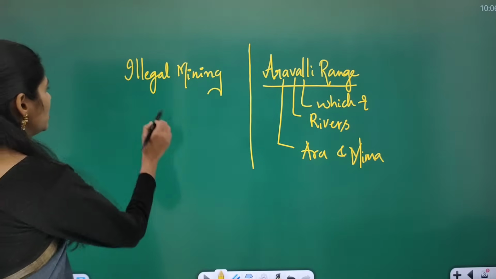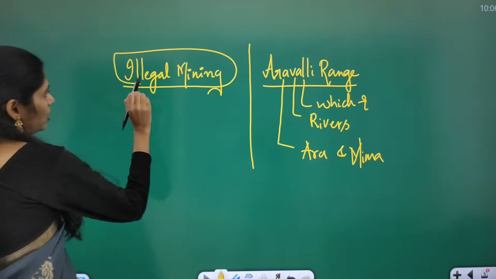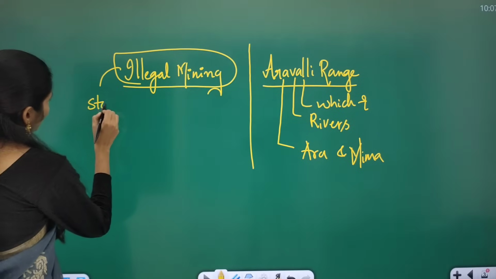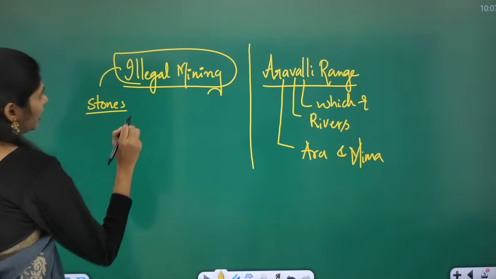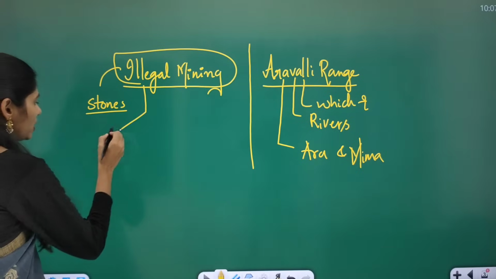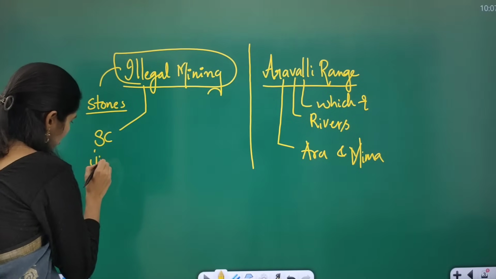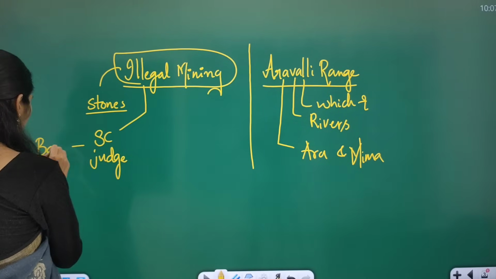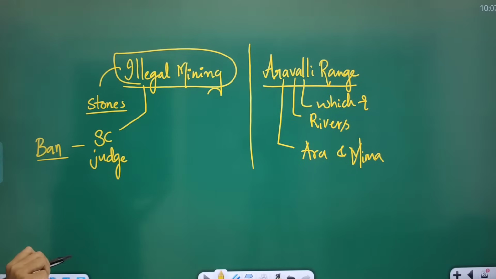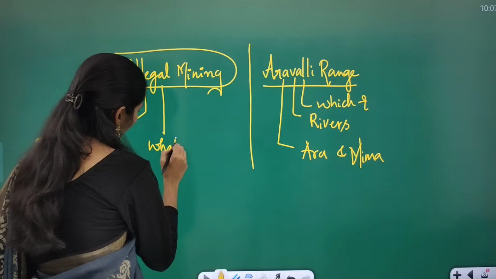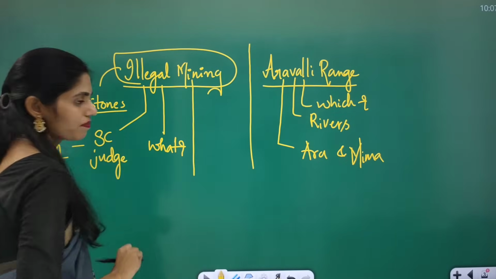And the next keyword is illegal mining. So illegal mining of stones happens here. Whenever we are going for illegal mining, what do you have to see? First you have to see the Supreme Court judgment, what it said. It said to ban this illegal mining, yes or no? And you have to see what the meaning of illegal mining is, first of all.